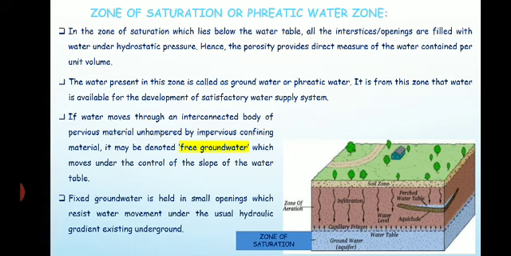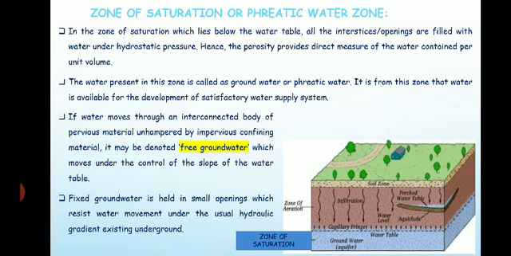So this is the zone of saturation, where all the pores and openings are completely filled with water. They are completely saturated with water, and that is why it is called the zone of saturation or the phreatic water zone.